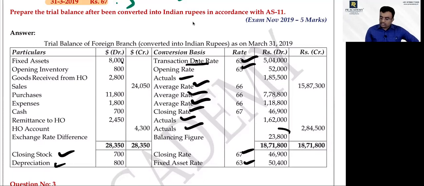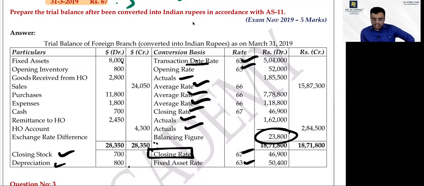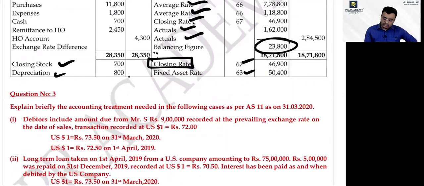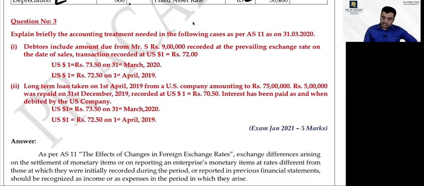Apart from this, there is a difference, which is exchange profit or loss. Is it clear? Yes, sir. You can put this here itself. Closing stock alone you can write later. All other items you can write inside itself. Yes or no? So this is for 5 marks. One branch account is also covered. This is discussed. Long term loan is discussed.